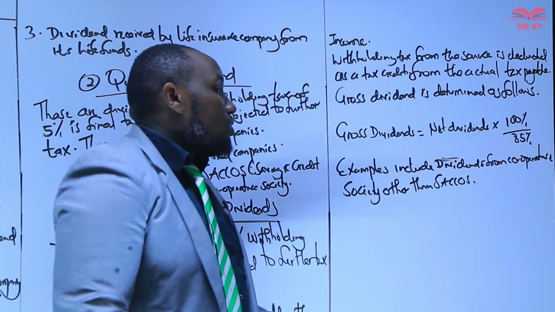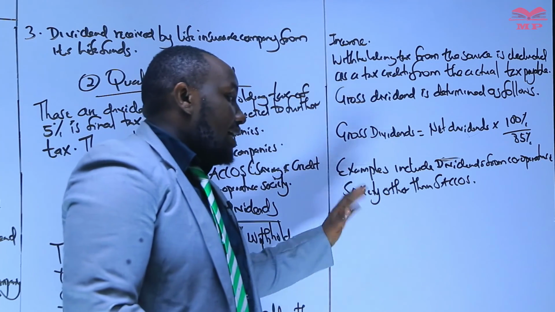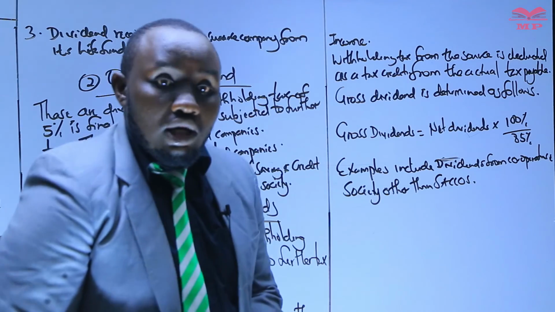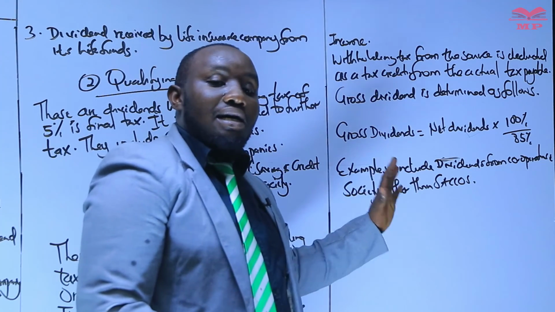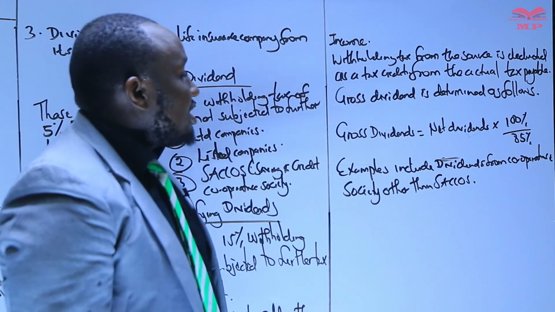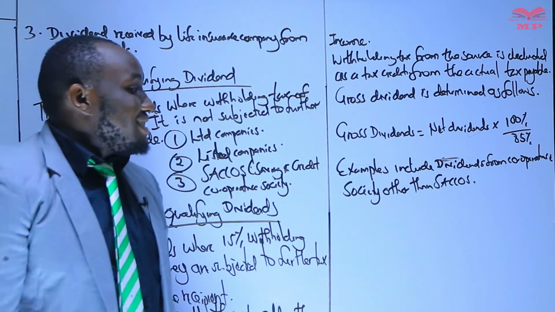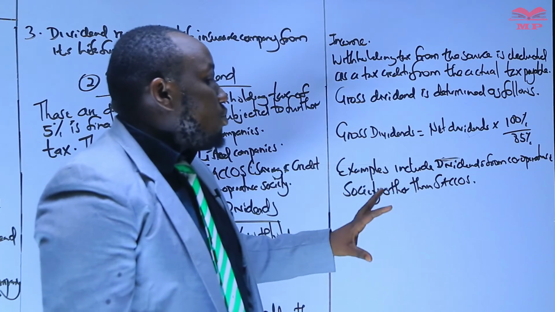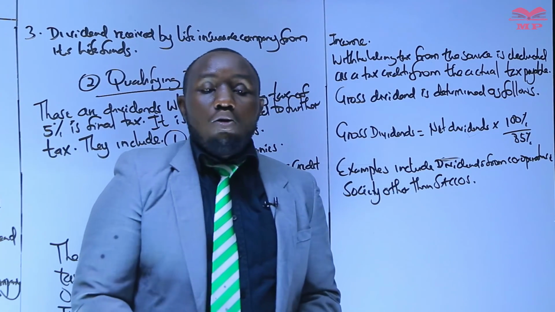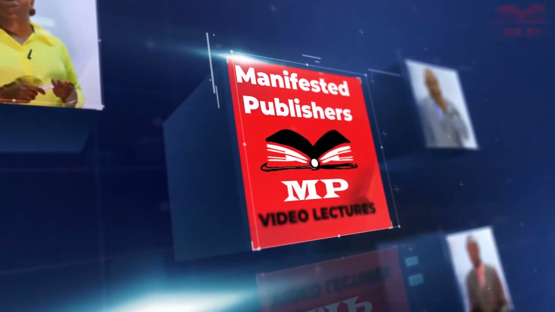The word SACCOs will not be used, but if you just talk about, say, Mtandao cooperative, that is non-qualifying dividends. The 15% withholding tax is not final, we still subject it to further taxation, and we subject it at the gross figure. That is basically what we have on taxation of dividends.